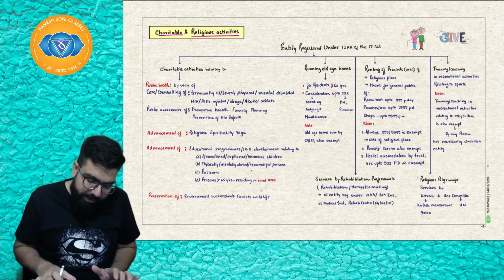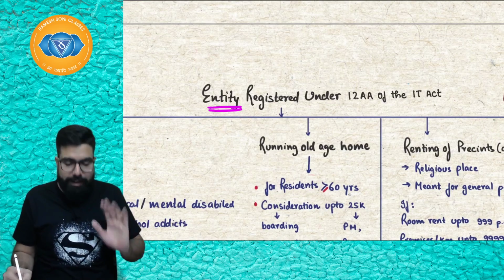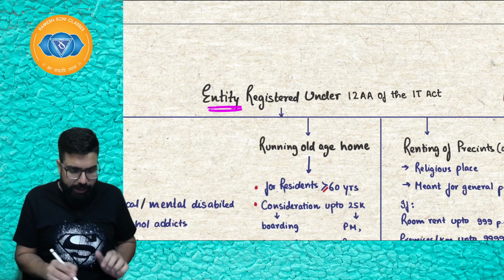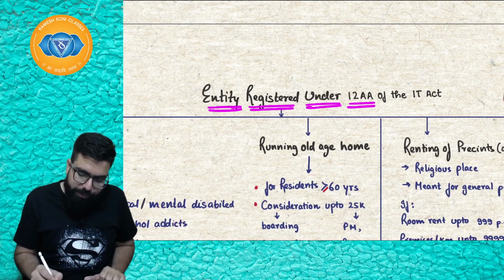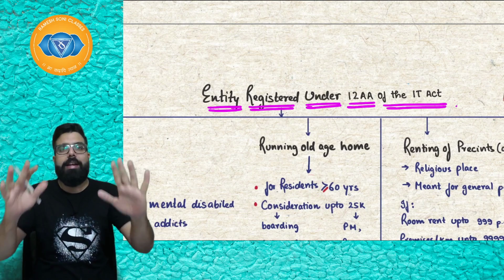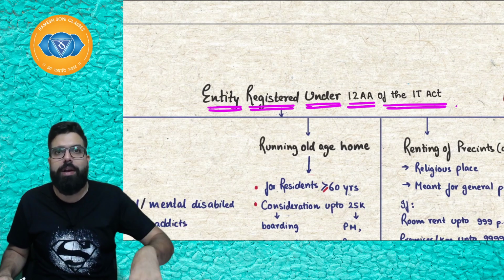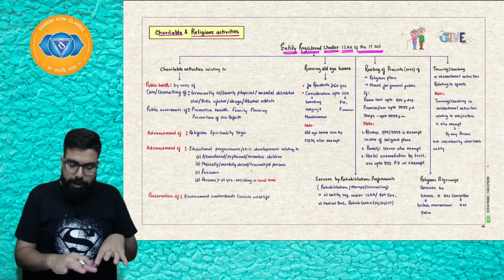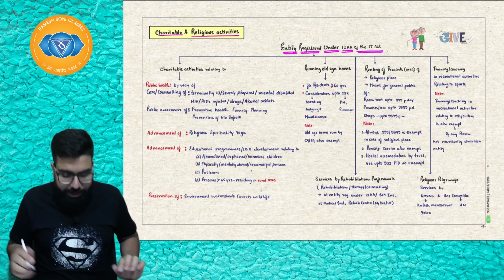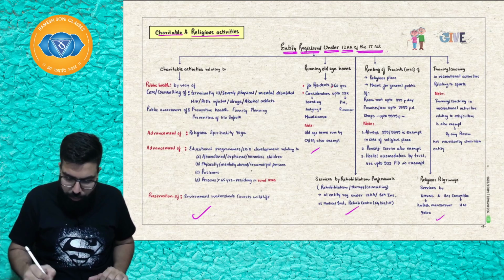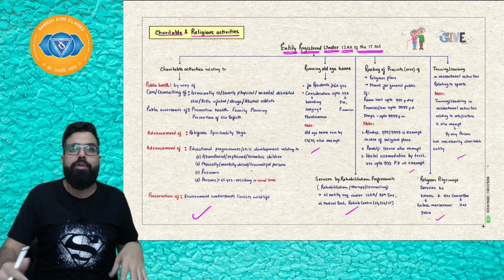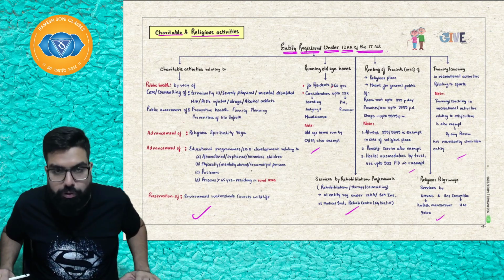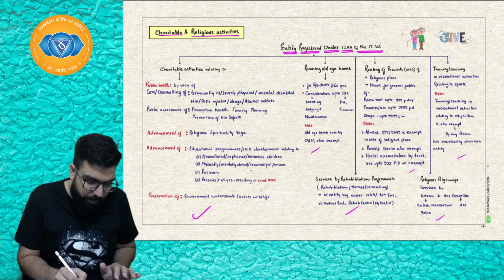Now, if there is any entity, might be a charitable entity, which is registered, or a trust which is registered under 12AA of the Income Tax Act. Baba, you will see over here, I have written many entries, 1, 2, 3, 4, 5, 6, all the 6 entries. Wherever you see charitable institution, I have clubbed together and put it in one chart. So, let's go ahead and start understanding one by one all of them.